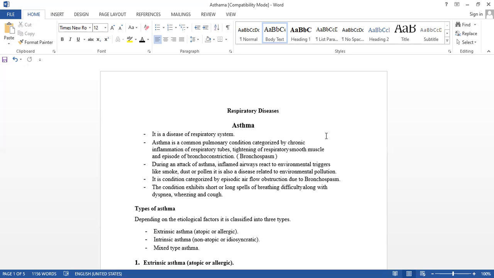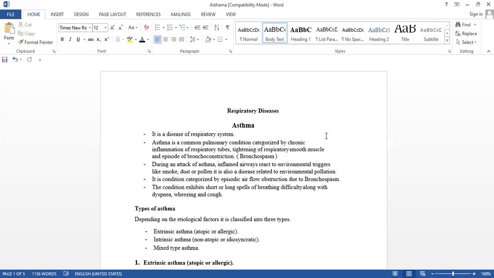The condition exhibits short or long spells of breathing difficulty along with dyspnea, wheezing and cough. It means difficulty in breathing, in simple language.